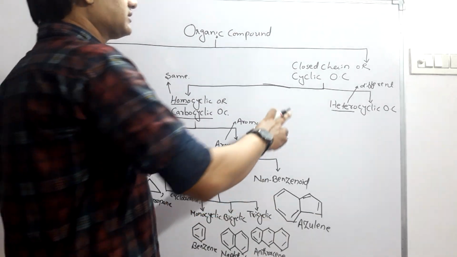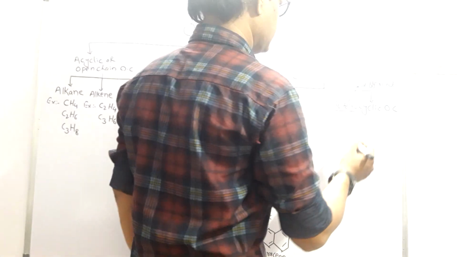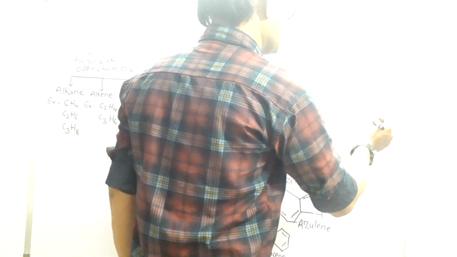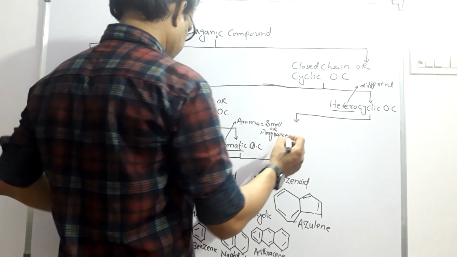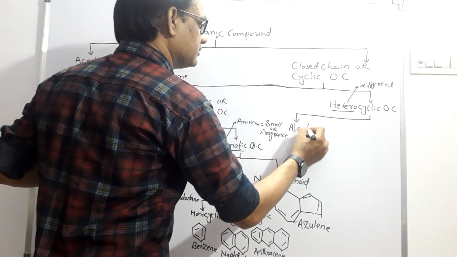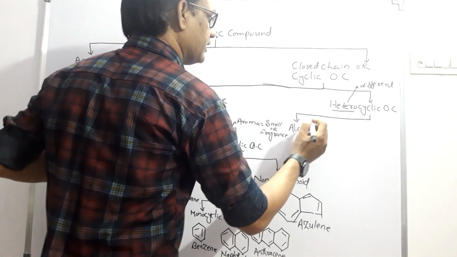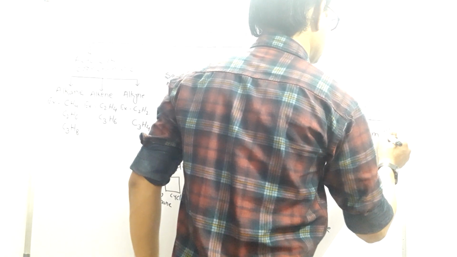Now the next type of closed chain or cyclic organic compound is the heterocyclic compound. Here hetero means different. So these heterocyclic compounds are also of two types. One is alicyclic organic compound and another one is aromatic organic compound.